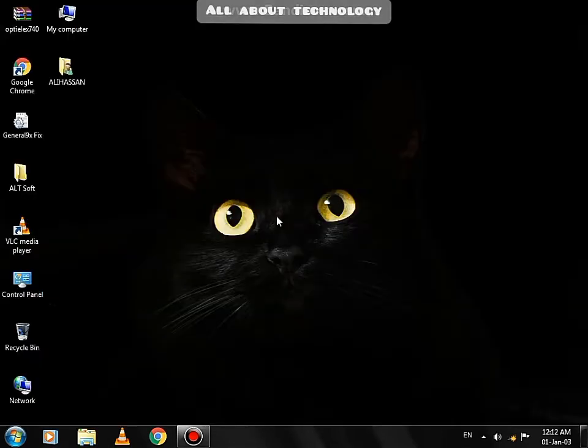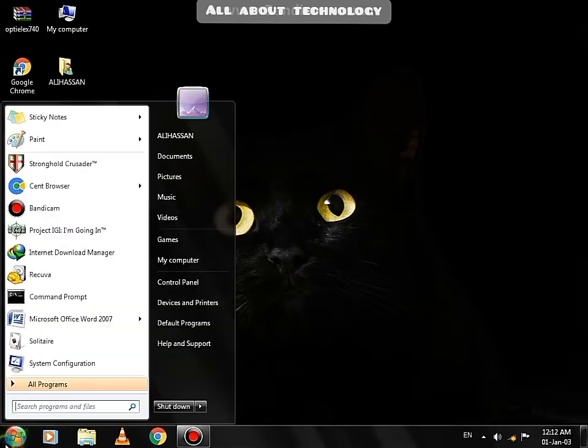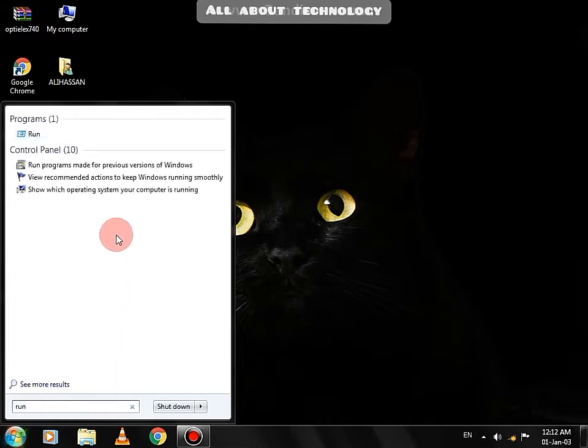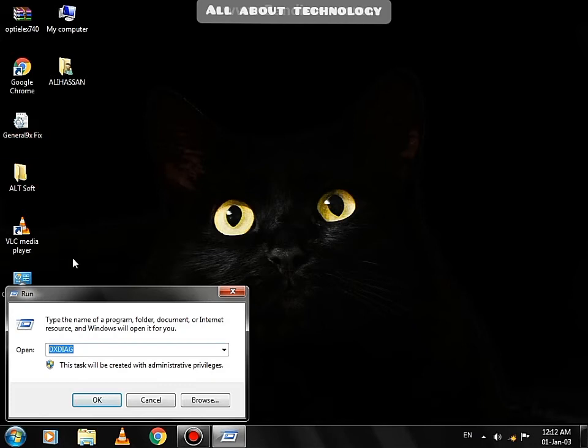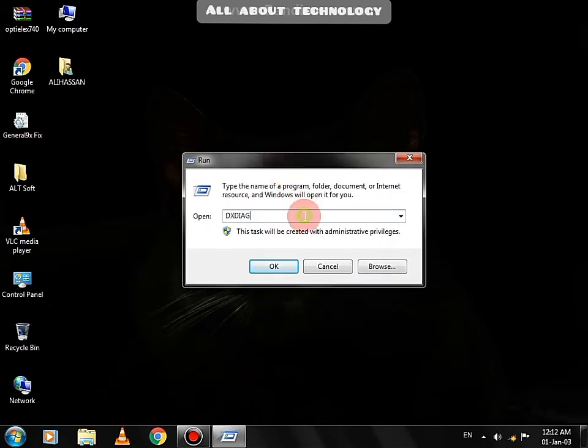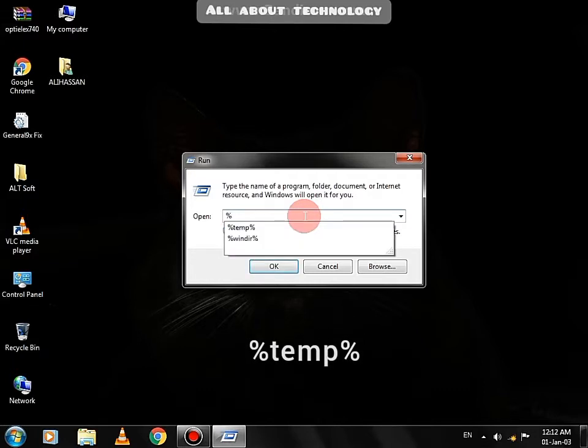Click on Start. Here search for Run. Click on Run to open it. Now, type %temp%.